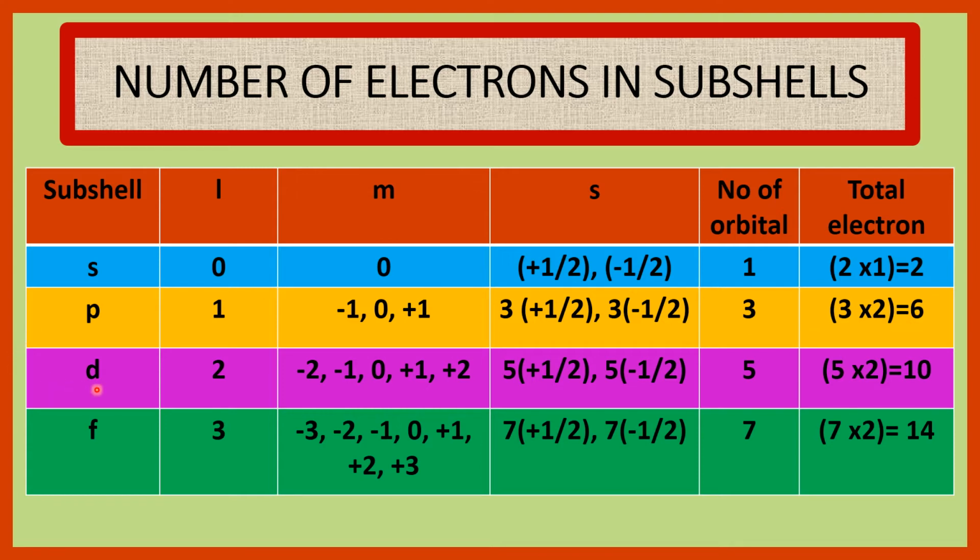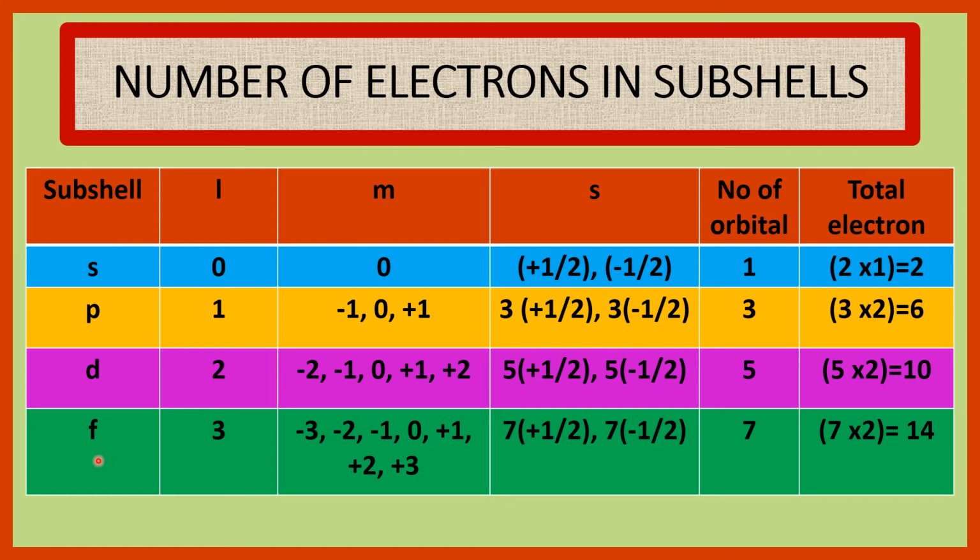For the d subshell, l is equal to 2. The magnetic quantum number has 5 values, which are minus 2, minus 1, 0, plus 1 and plus 2. The spin quantum number has a total of 10 values, 5 are plus half and 5 are minus half. Number of orbitals 5. Total electrons 5 into 2 is equal to 10.